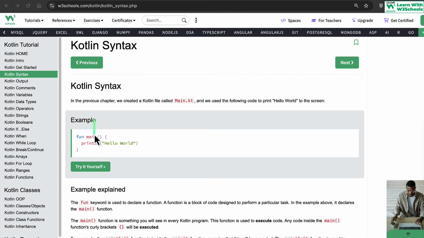Your code can have 1,000 lines or 1,000,000 lines, but the main function is the first thing that technically gets executed, in the form of an execution block. That's why it's very important. Everything starts from the main function. For example, here we have a println. This again is a function inside a function, and it is executed once main gets executed. The println function is used to print output on our console, and in this example it's going to print hello world.